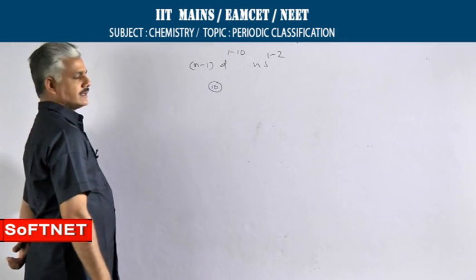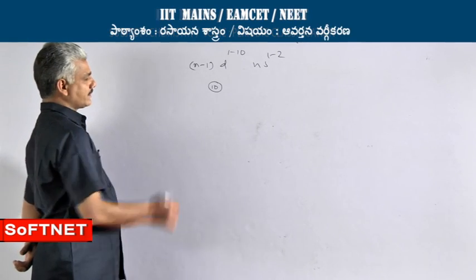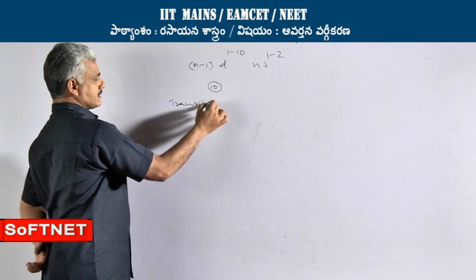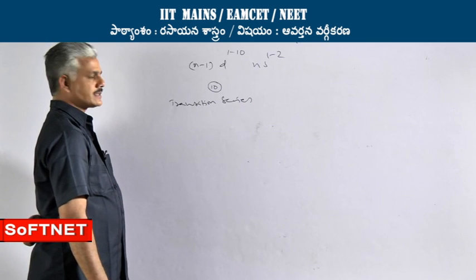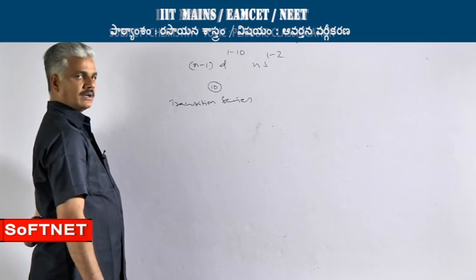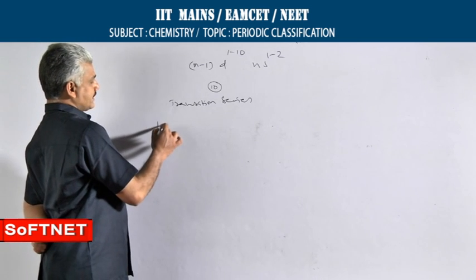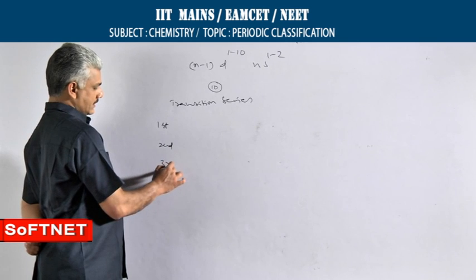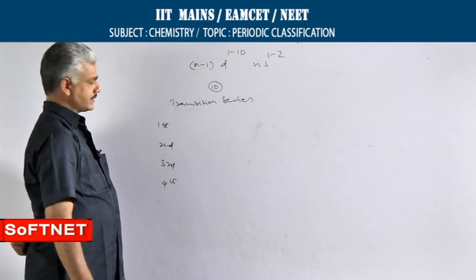However, these elements are not studied group wise, but in the form of 4 series called transition series. In each series 10 elements are present and a total of 4 transition series are there. First transition series, second transition series, third transition series and fourth transition series.